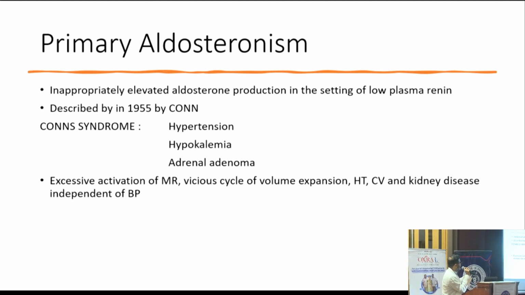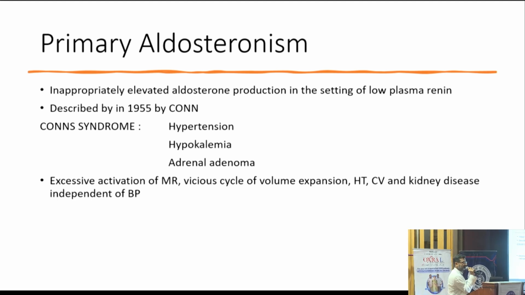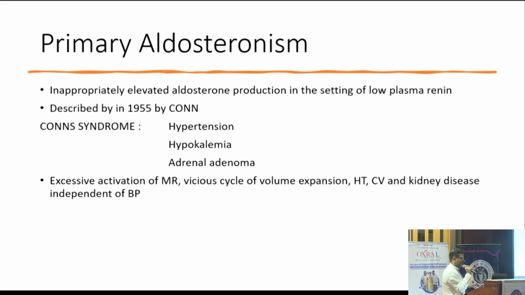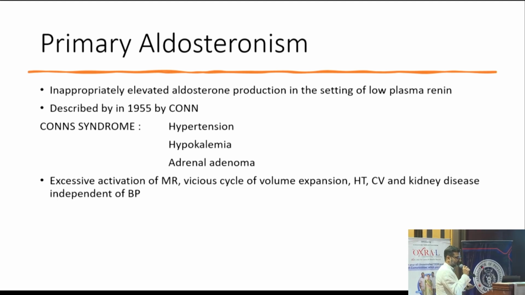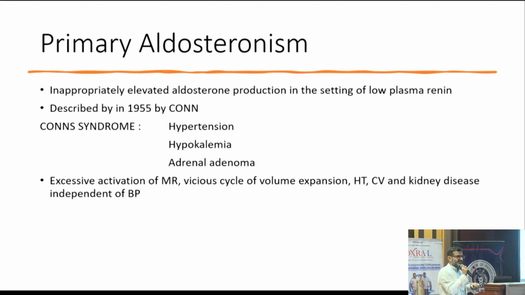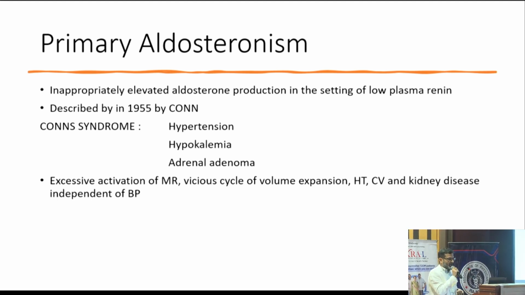So primarily it is elevation of aldosterone and suppression of renin, which we call primary hyperaldosteronism, which will lead to excessive activation of mineralocorticoid receptor, followed by a vicious cycle of volume expansion, hypertension, cardiovascular and kidney disease that is independent of elevation of blood pressure. So suggesting the direct effect of aldosterone at the level of tissue and organs.